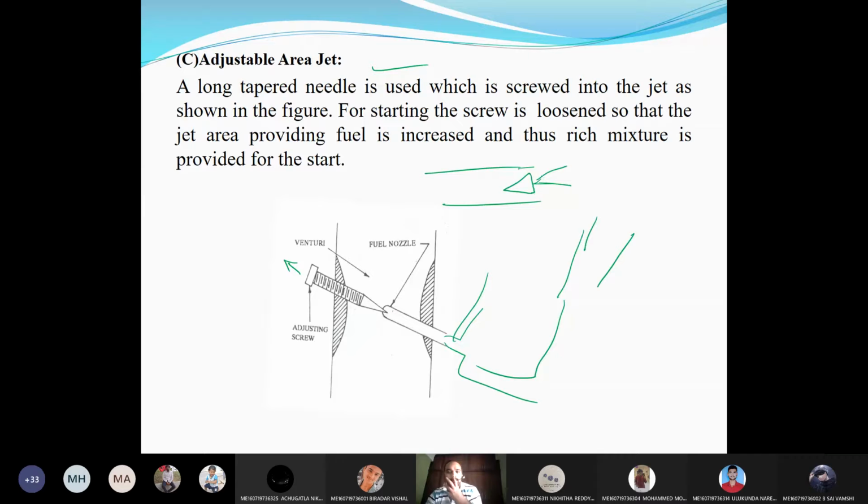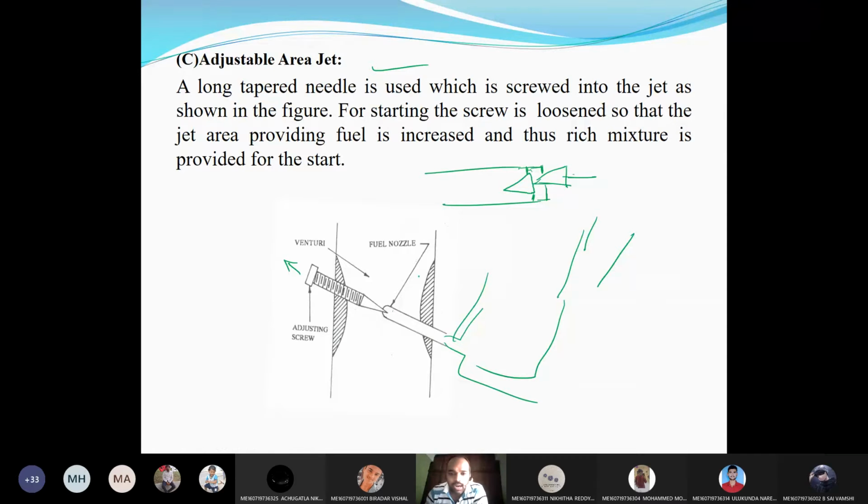Now if the needle is inside, this is the annular area, only this, very less. If the needle is outside, then this is the annular area. If you move the needle inside the jet, the annular area between the jet and the needle decreases. Yes or no? If you rotate in the forward direction, we are providing restriction to the petrol.